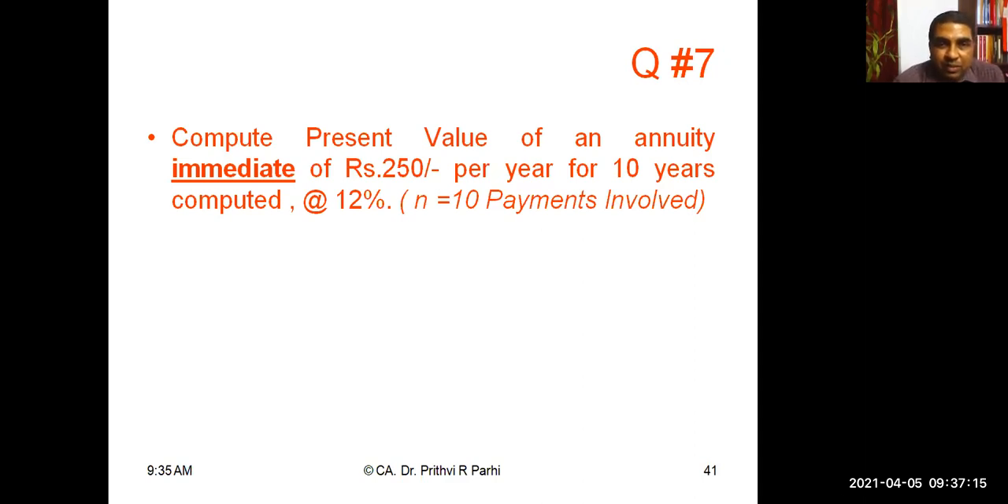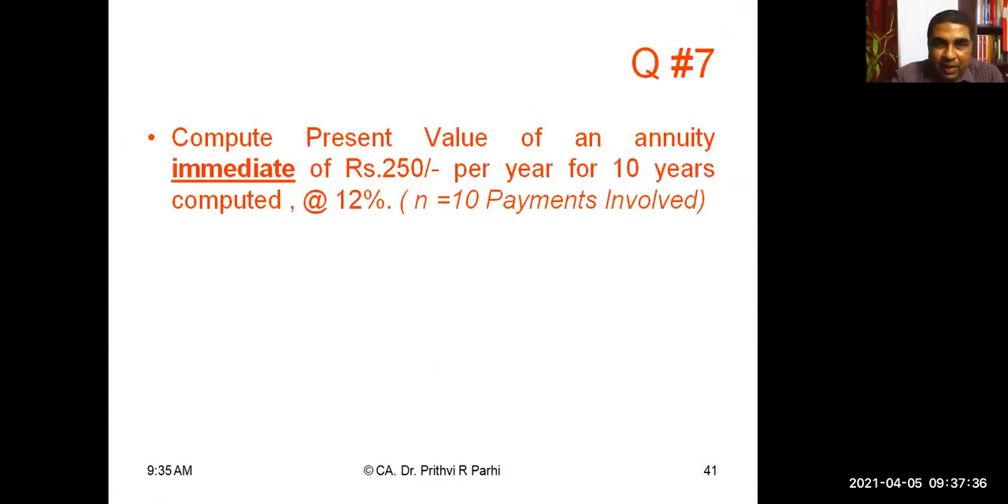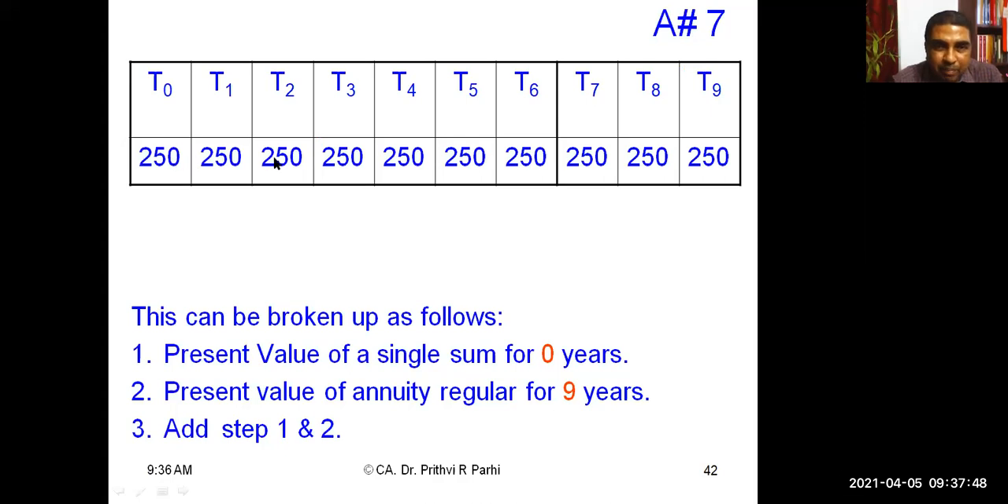So you see, this question says 10 years, 250 rupees. If you see annuity immediate, 10 payments will be there, 250 like this. Year 0, payment will start and there will be 10 payments. This is the cash flow structure. Again I show you the question: annuity immediate of rupees 250 per year for 10 years. 10 payments are involved. It will start from year 0, then 10 payments: 1, 2, 3, 4, 5, 6, 7, 8, 9, 10. Understood?